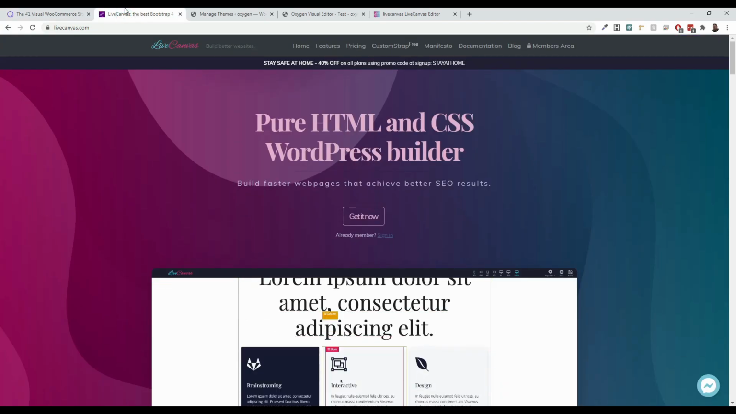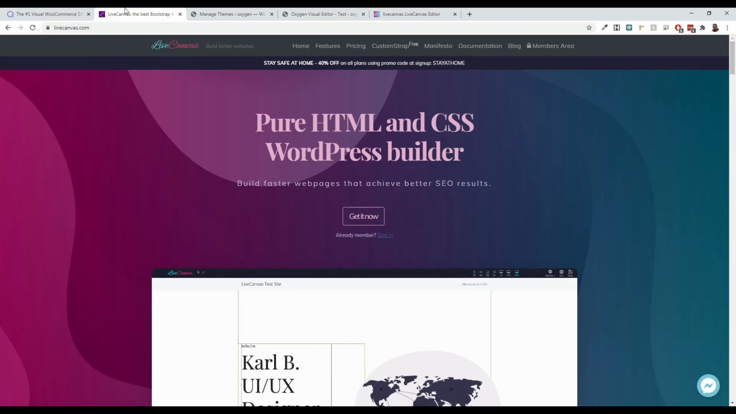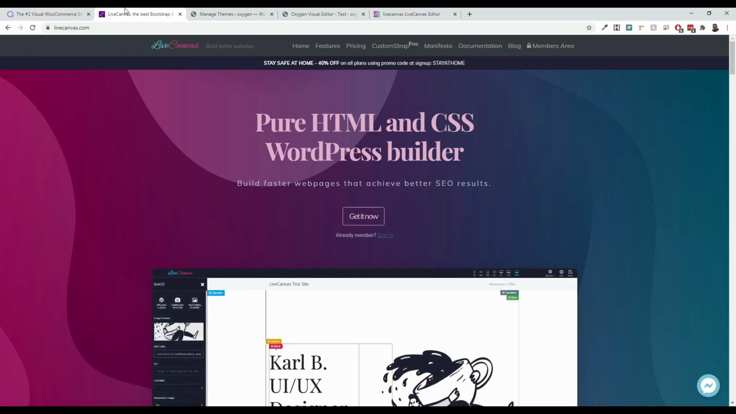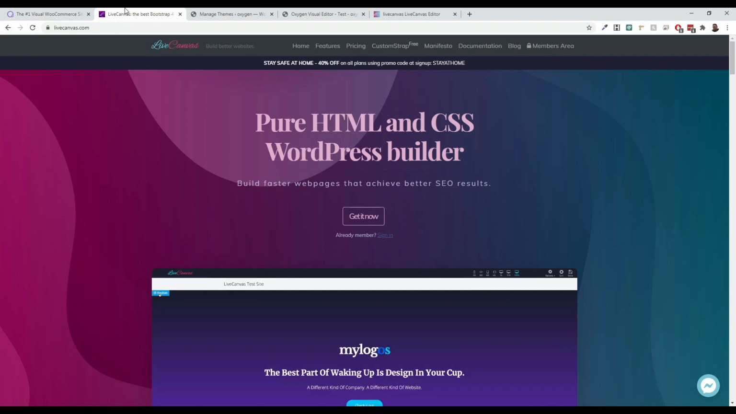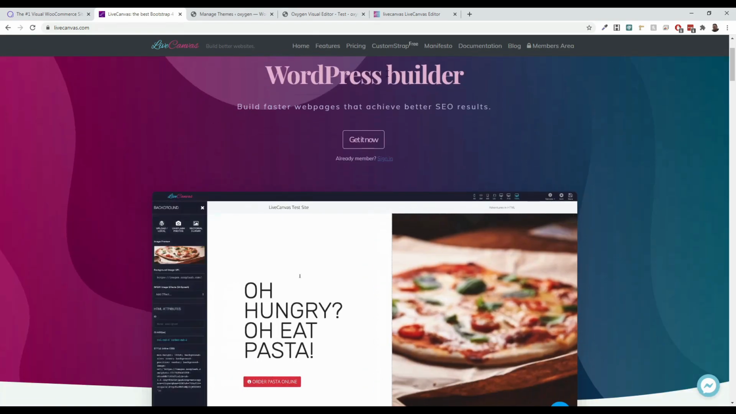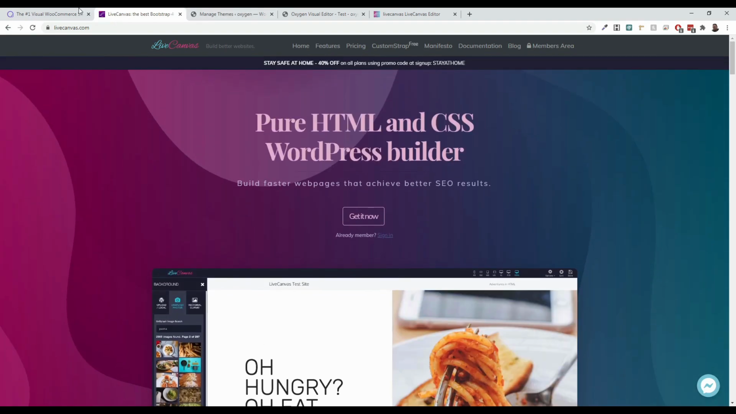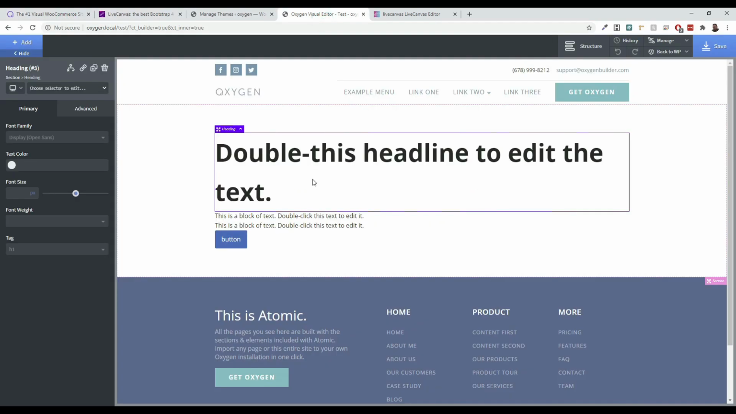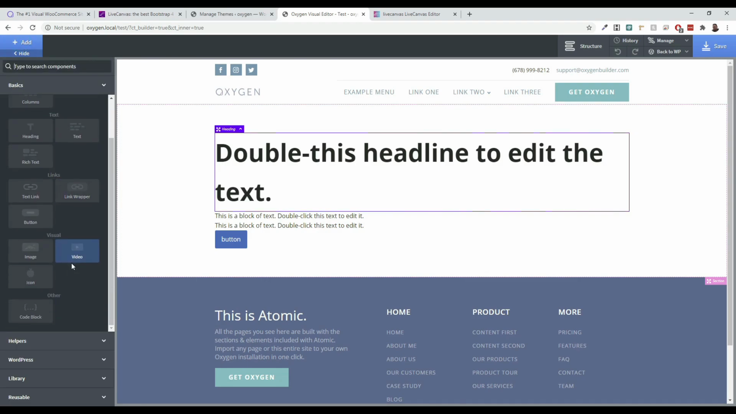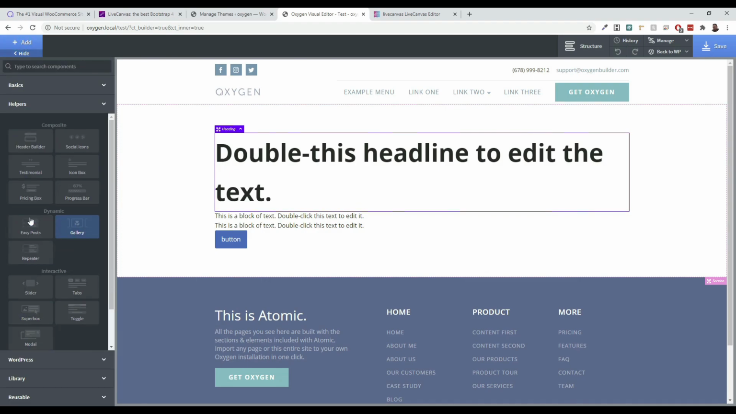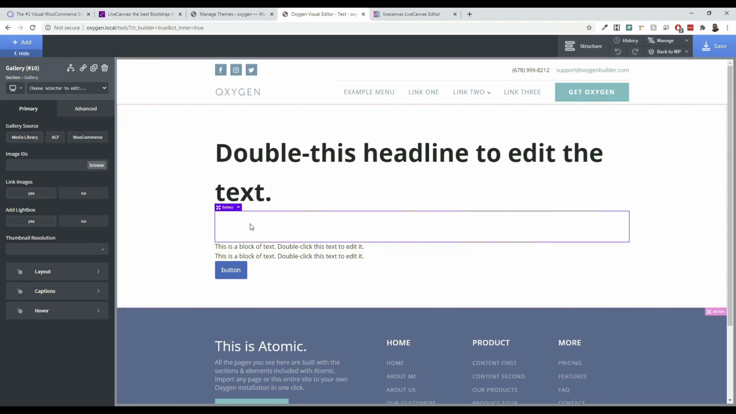LiveCanvas is great for a hardcore coder, somebody who just wants to code stuff from scratch with no issues whatsoever, just coding everything straight up because they just want that code. But if you're not somebody who wants that code, and you'd rather have point and click, then I think that Oxygen does the job. It's got so many different things that you can just point and click, and you can add galleries in and this and that. It's very, very cool that it allows you to do that.